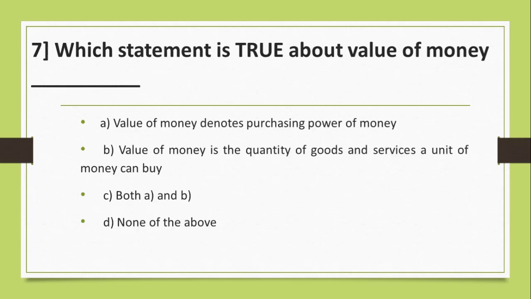Question number 7. Which statement is true about value of money? Your options are A. Value of money denotes purchasing power of money. B. Value of money is the quantity of goods and services a unit of money can buy. C. Both A and B. D. None of the above. And the correct answer is C. That's both A and B.